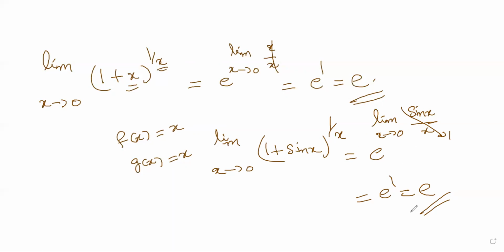So tremendous advanced problem this is. Just like that, you can solve some of the limits. This is like a piece of cake if you learn all the tricks of the trade. In 2 minutes you will solve. The questions look hard, but if you use the formula, it is a tremendous formula.